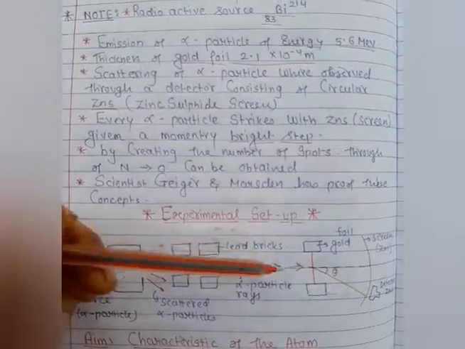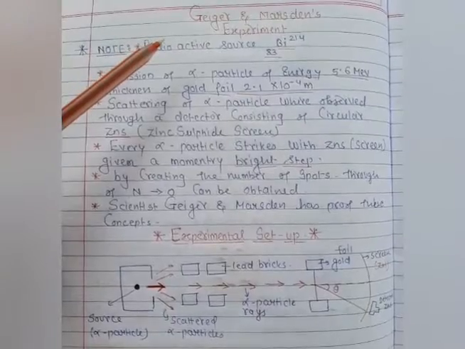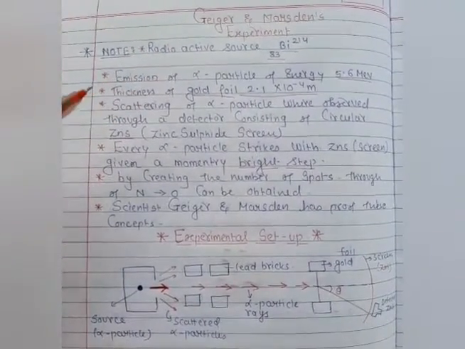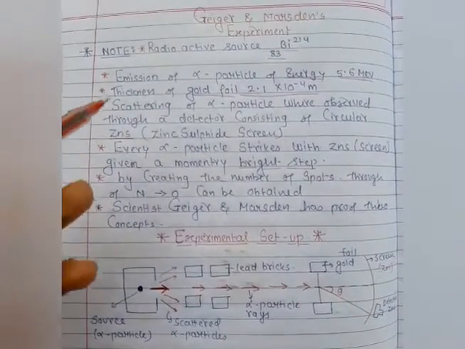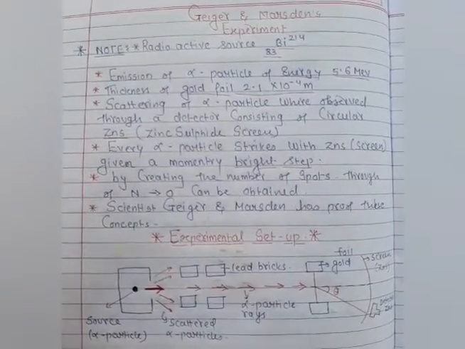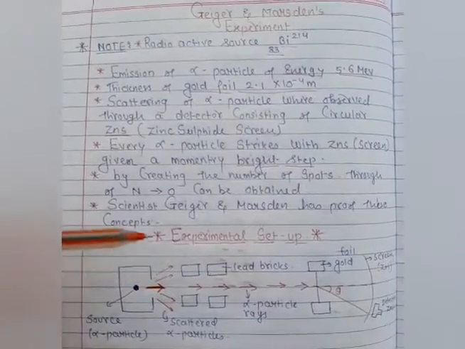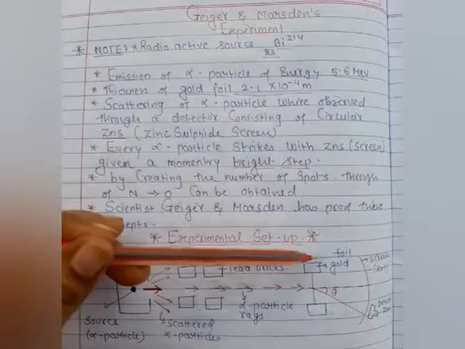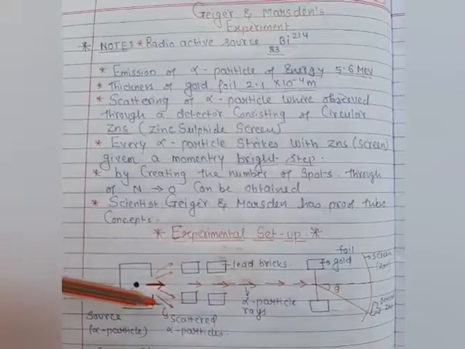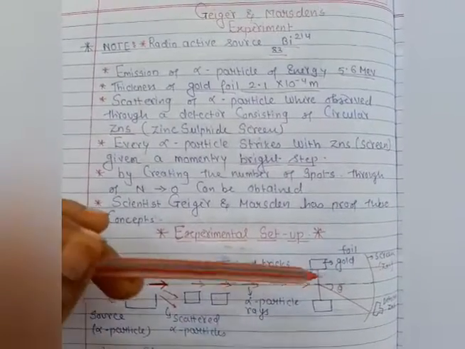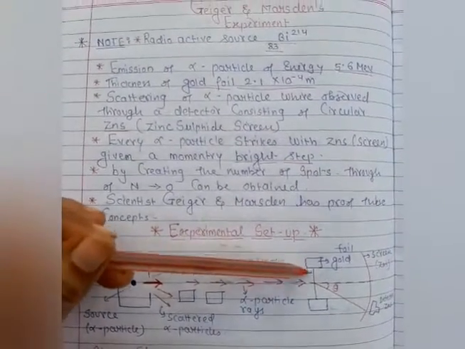Then after that, the scientist has introduced a gold foil. As you know very well, students, Geiger and Marsden were students of Rutherford, and Rutherford is a very famous scientist. Rutherford had already done his experiment, and they took that Rutherford concept and extended it in their experiment, as I already explained in the introduction. So why do we consider the gold foil? Because all the experimental arrangement is very important, and you should understand why we are taking all these instruments inside this experiment. So here the gold foil is introduced.